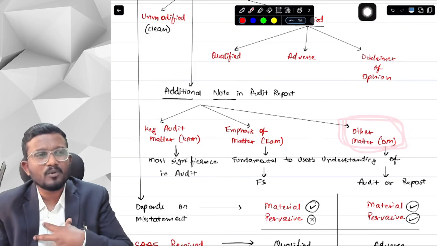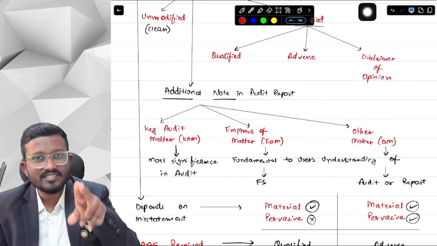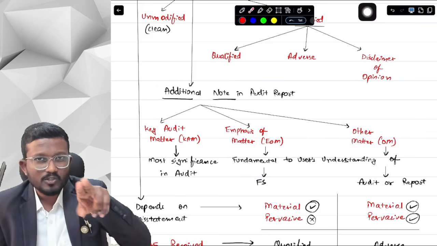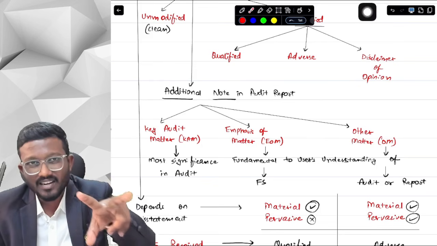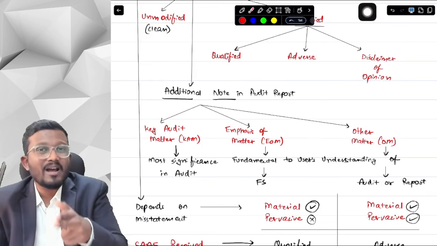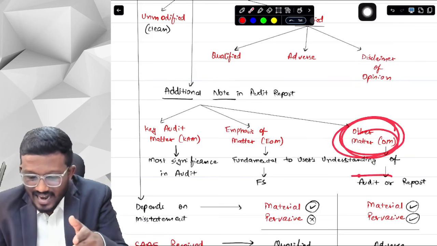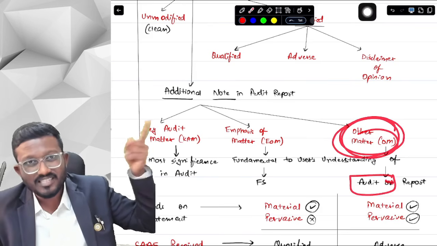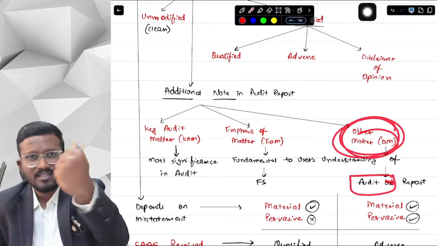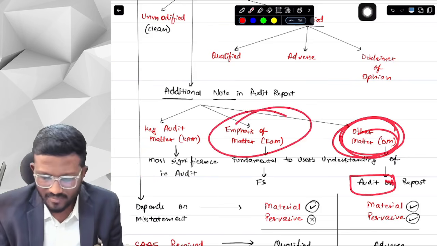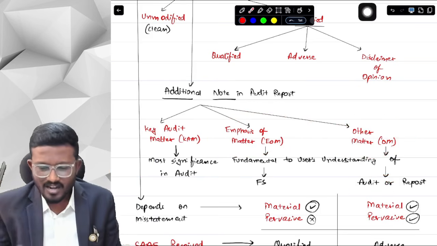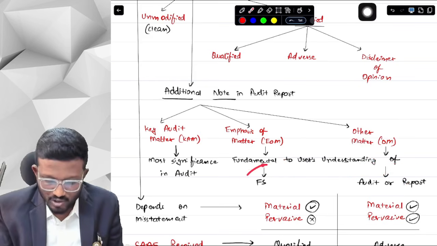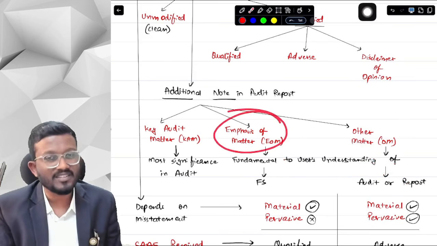For example, suppose there is a joint audit, two auditors are jointly auditing the same entity, and those two joint auditors are issuing separate reports. Then I will disclose in my other matter paragraph that there is another report of the other joint auditor, please read that report as well. So this is just an example. Obviously we will be discussing many examples about the emphasis of matter and other matter paragraphs, but the other matter paragraph is given so that users can better understand my audit and auditor's report. It is not for the financial statements. For financial statements, we will give the emphasis of matter paragraph.